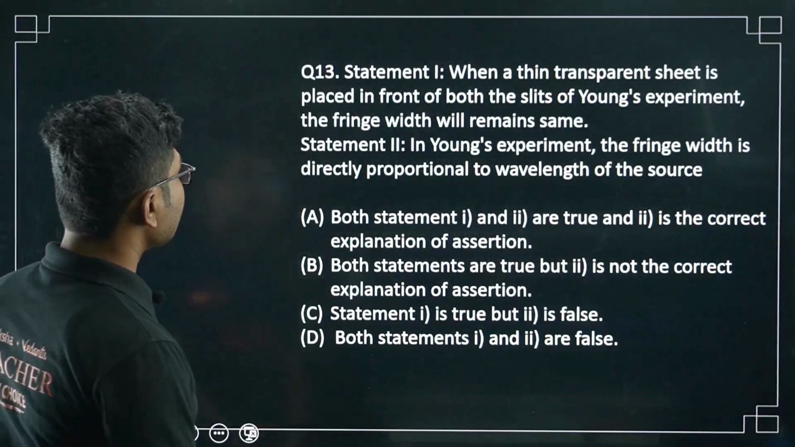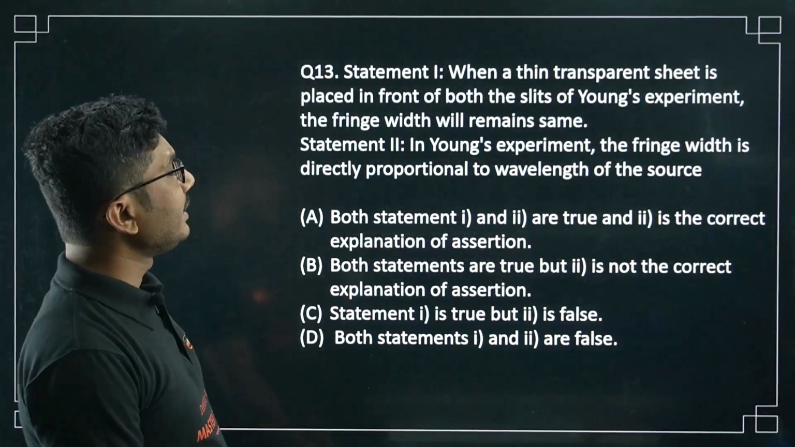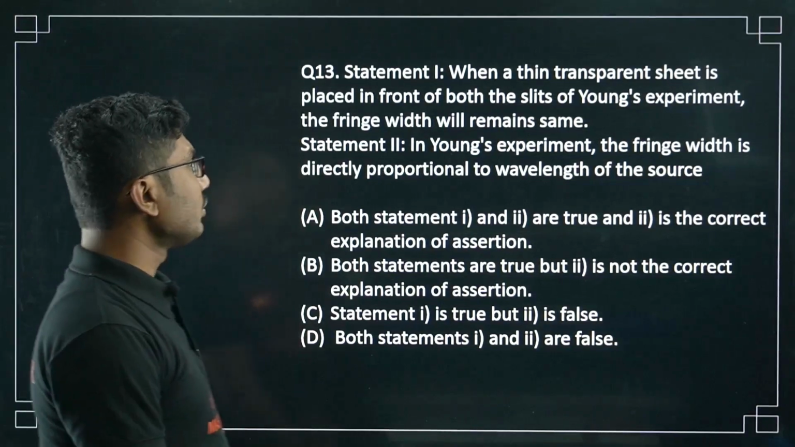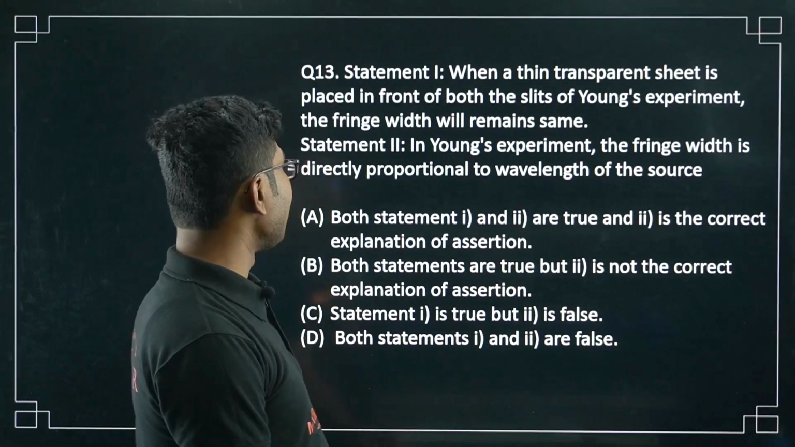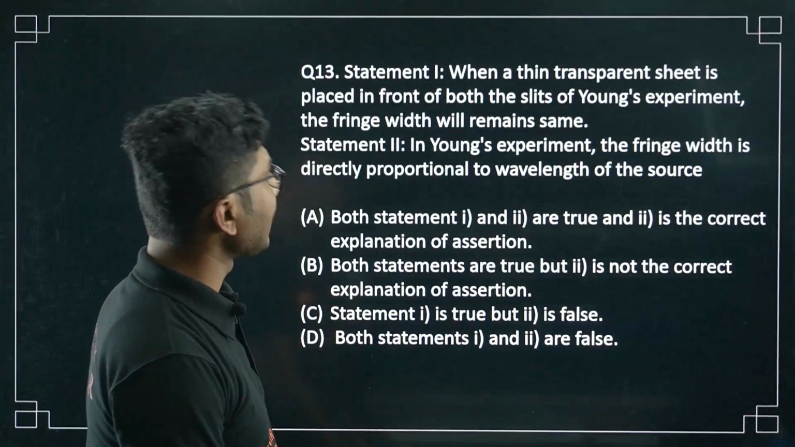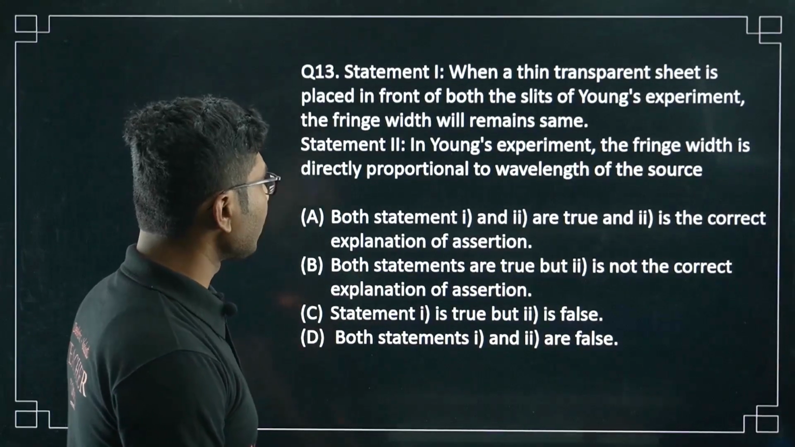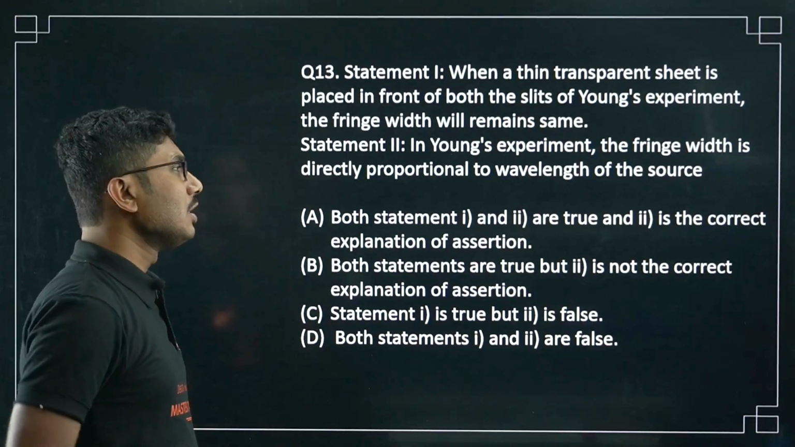Next question, another statement based question. When a thin transparent sheet is placed in front of both the slits of Young's experiment, the fringe width will remain the same. In Young's experiment, the fringe width is directly proportional to the wavelength of the source.